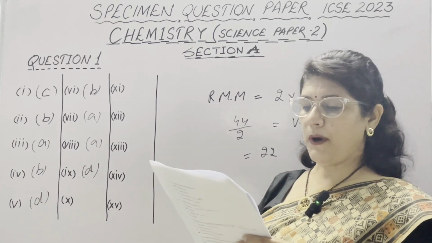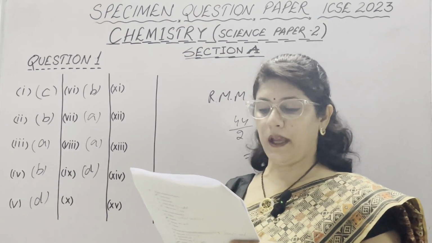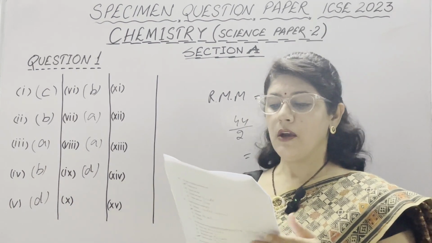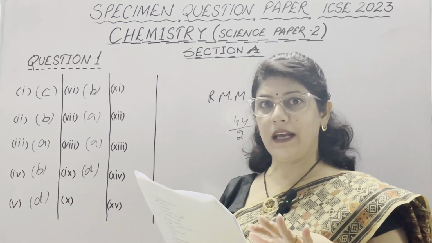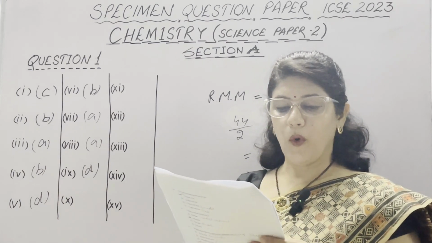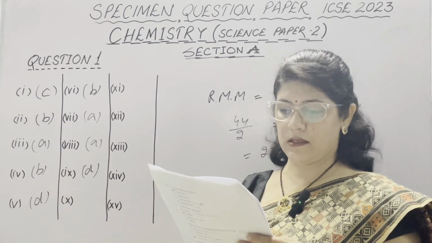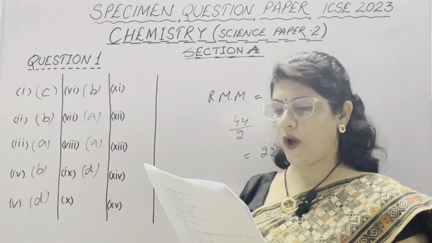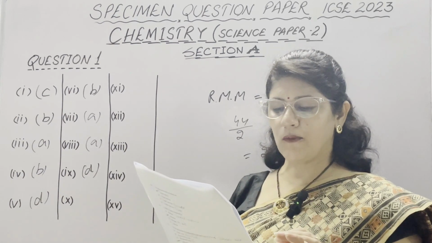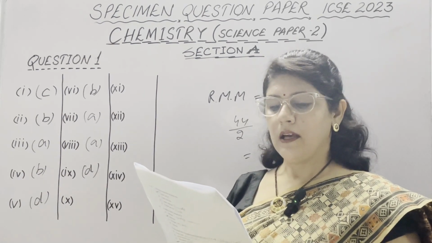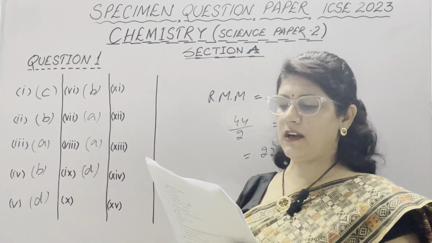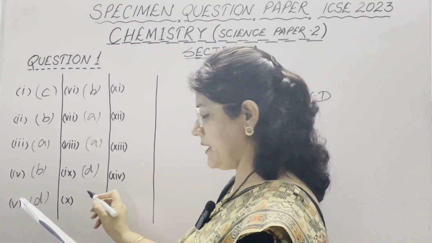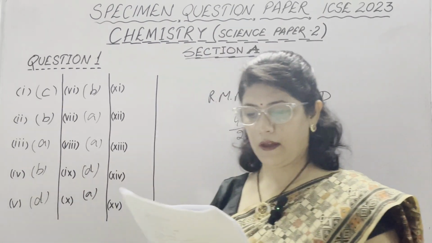10th is an aqueous compound which turns colorless phenolphthalein to pink. It means it should be a basic or alkali, because phenolphthalein is changing its color from colorless to pink. So, ammonium hydroxide is a base. Out of these options, another is nitric acid, which means phenolphthalein remains colorless. Anhydrous calcium chloride, no change. Sulfuric acid, remains colorless. Ammonium hydroxide, which is a base, will change its color to pink. It is option number A.